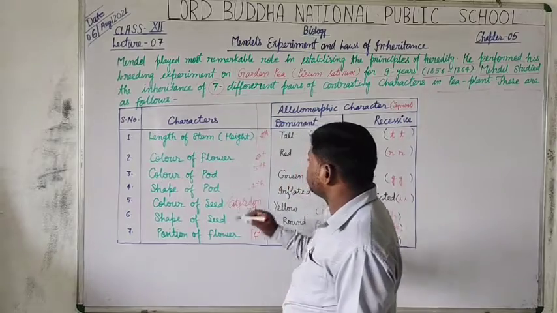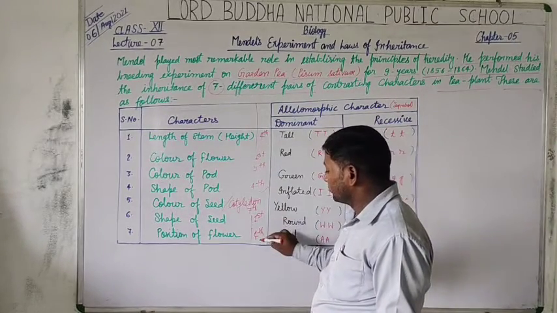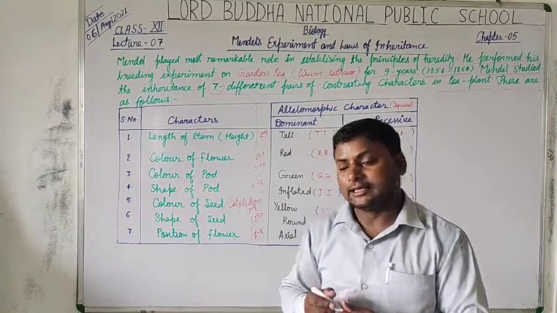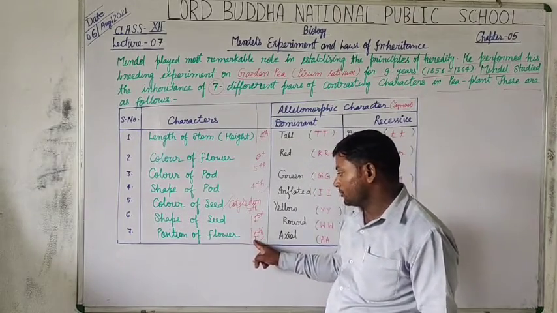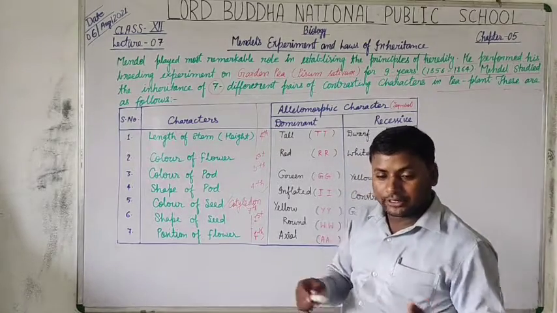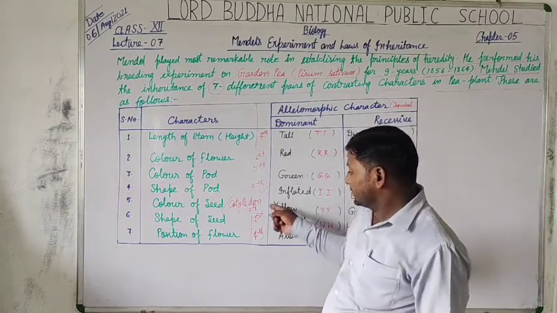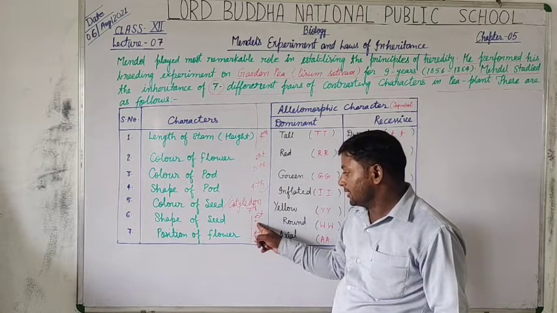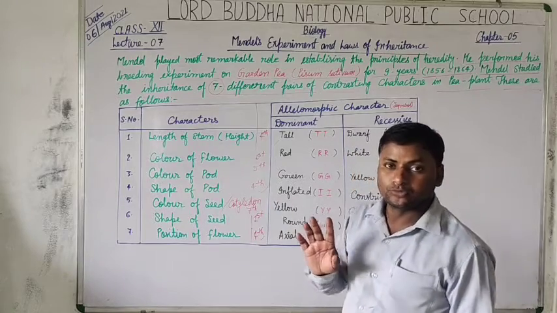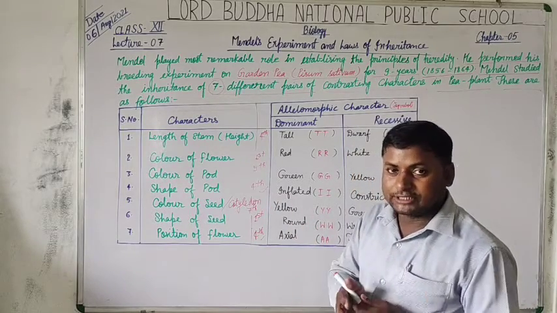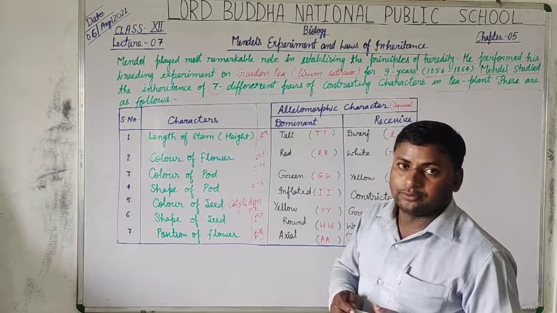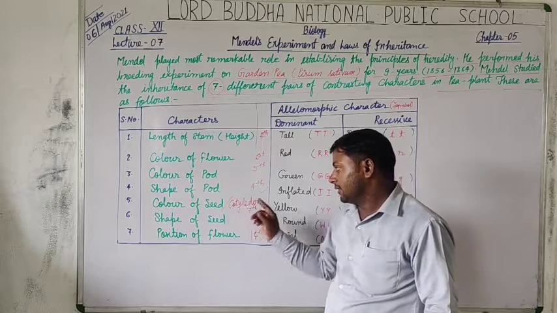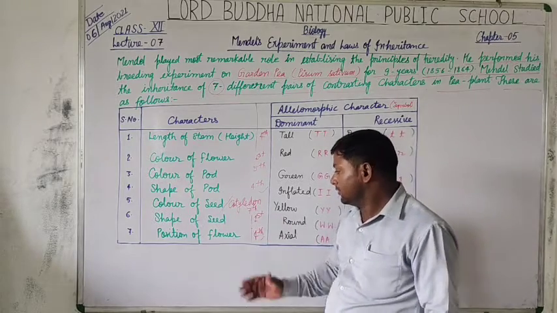What we found here: 4th, 4th, 4th. It means 3 pairs of contrasting characters lie at the 4th pair of chromosomes at different loci, whereas the 2 traits, color of flower and shape of seed, lie at the 1st pair of chromosomes at some distinct sets of genetic codes, whereas the color of seed lies at the 7th.